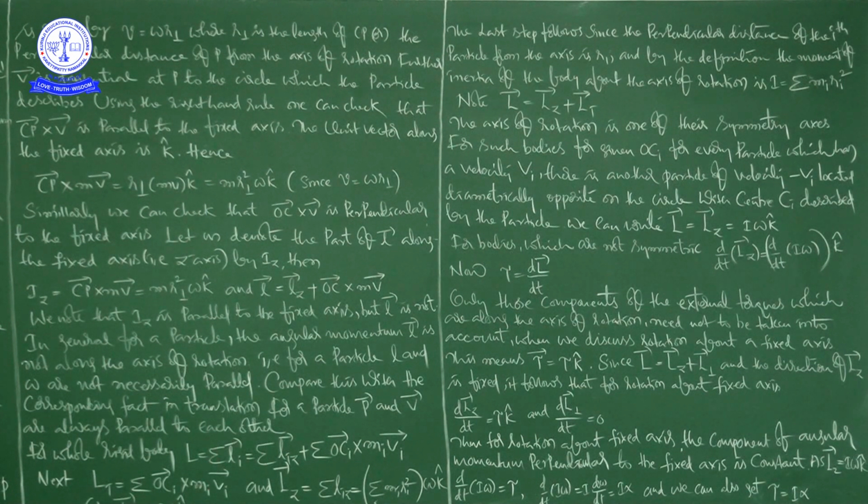Compare this with the corresponding fact in translational motion, where for a particle, P bar and V bar are always parallel to each other.